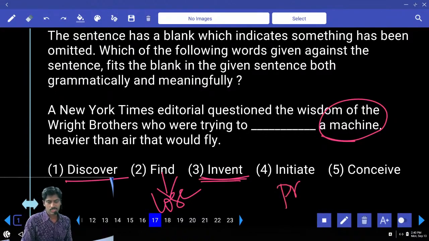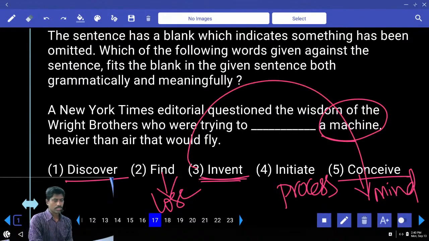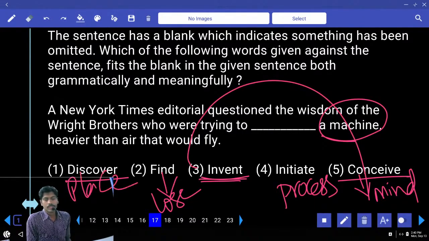Initiate a process. Conceive, conception related, conceive means it happens in the mind and imagination. So the answer is 3 or 5. Discover generally happens with a place. 3 or 5. Third one.